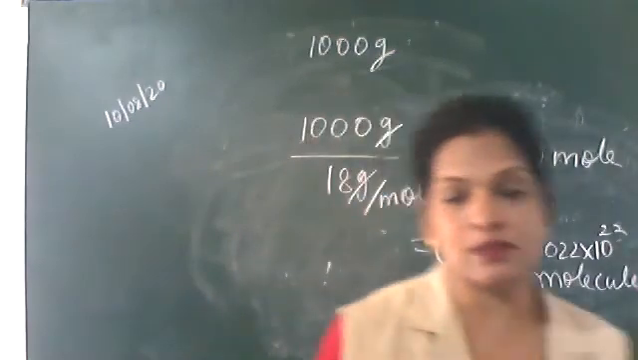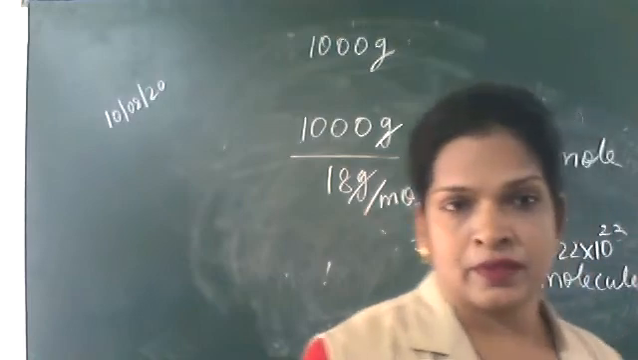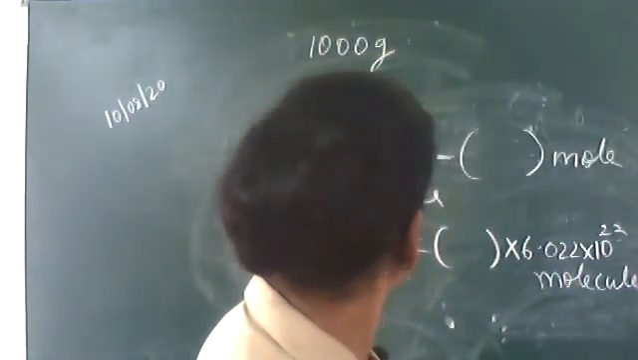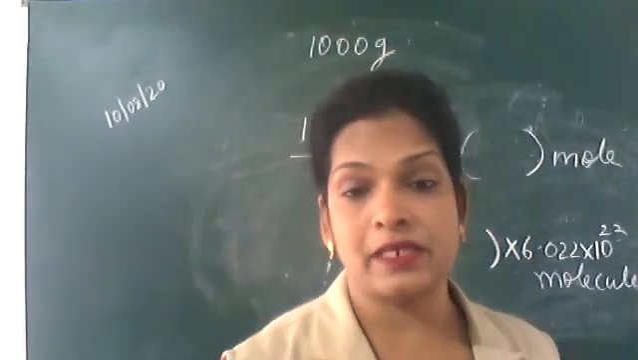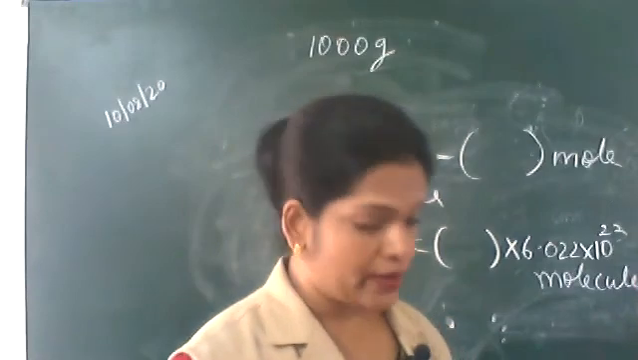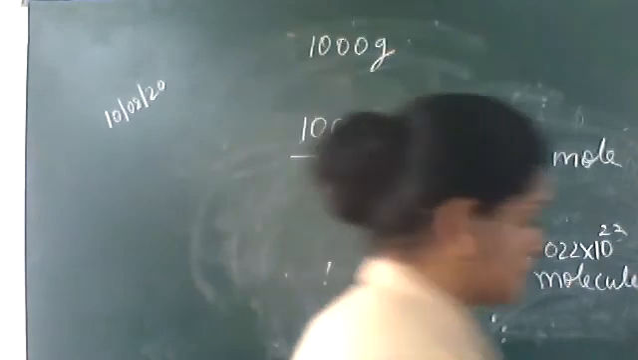So 1000 divided by 18 means 55.55. 1000 gram upon 18 means 55.55. All right, so these many molecules. Now next question is, one drop of water having this much weight.